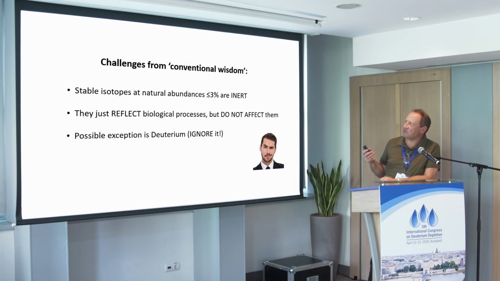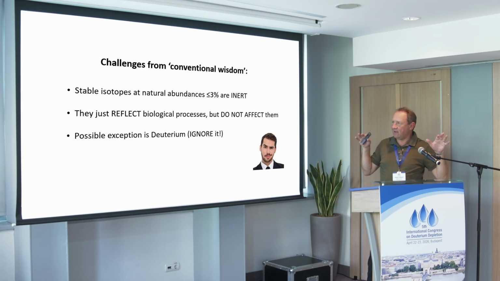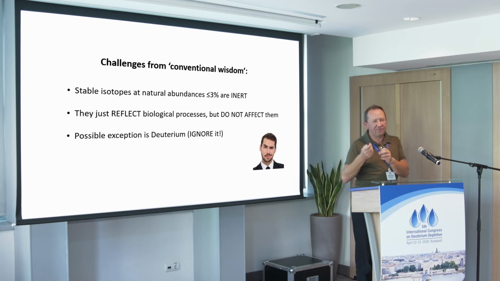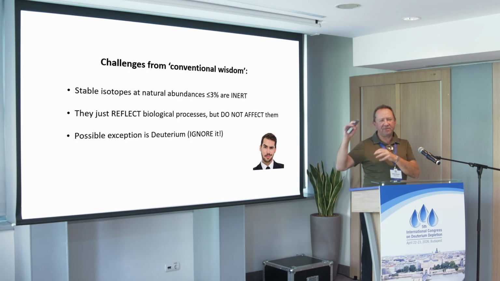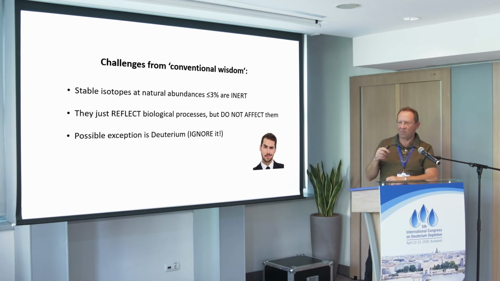It comes from the conventional wisdom, the wisdom that is spread in the scientific community, and it goes like that. Okay, if you increase the concentration of stable isotopes, heavy isotopes, to 100%, then maybe something will happen. But at normal isotopic compositions, that is below 3%, the stable isotopes are inert.